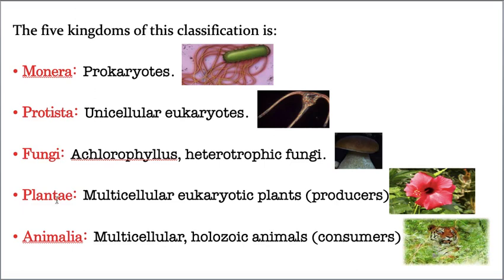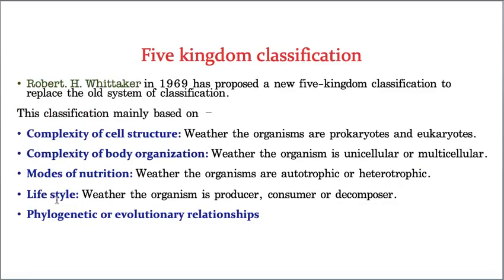So, five kingdom classification. He did it based on, one, complexity of the cell structure. That means whether it is a prokaryote or a eukaryote. The second characteristic he has taken is complexity of body organization. That means it is unicellular, the whole body made up of a single cell, or multicellular, made up of many cells. The third point is mode of nutrition, whether it is an autotroph or heterotroph, and lifestyle, that means ecological position: producer, consumer, or decomposer.